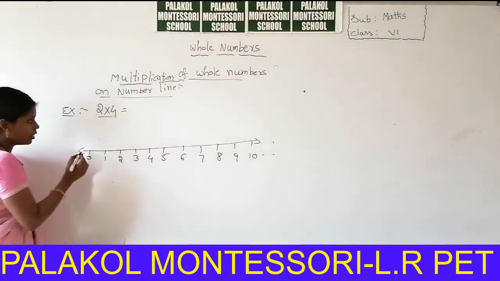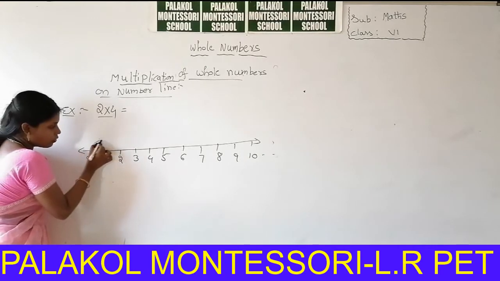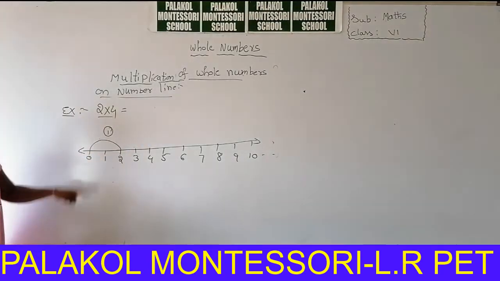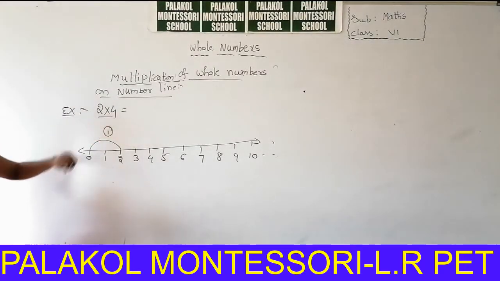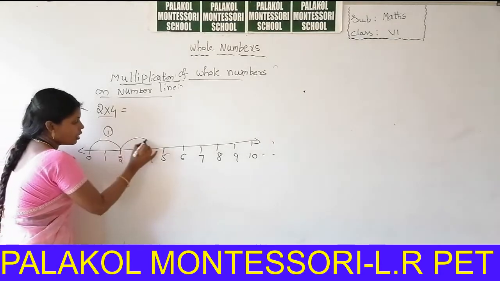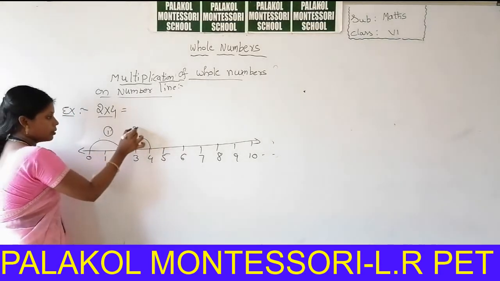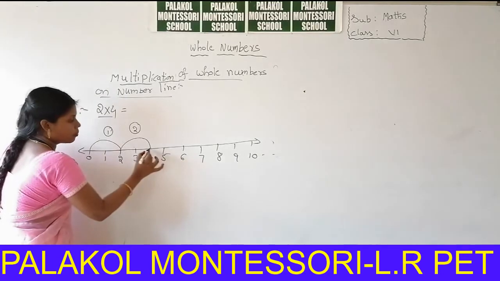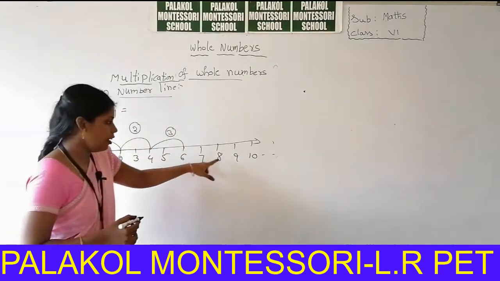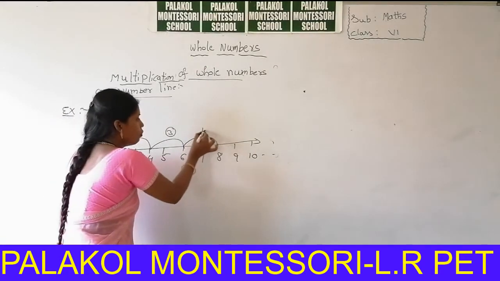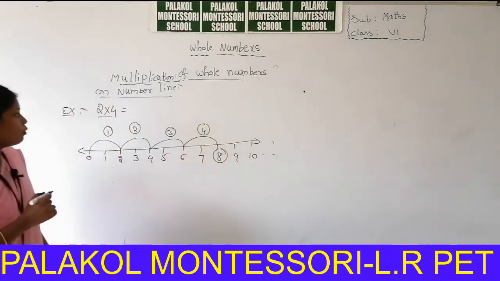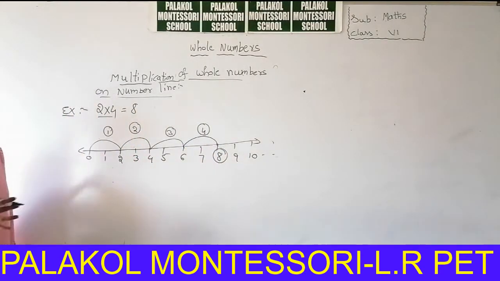So let us see. 2 steps from starting 0 onwards, 2. So this is the first step. How many times? 4 times. Next we can add 2. So 1, 2. This is the second step. And next 1, 2. This is the third step. And next 1, 2. This is the fourth step. What is the answer? 2 4s are 8.